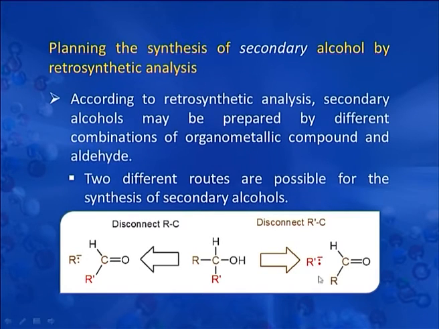Look at this molecule, this is the secondary alcohol. Now, if we disconnect this part of the molecule, then R dash will become the part coming from the organolithium compound and the rest of the molecule will form the carbonyl compound. But if instead of this R dash we disconnect this carbon-R bond, then there will be this carbonyl group and the alkyl lithium compound will be generated from this part of the molecule.